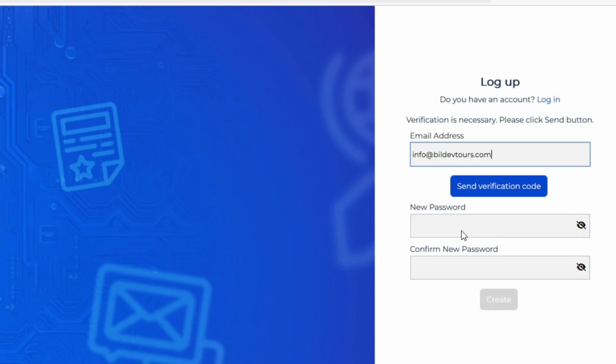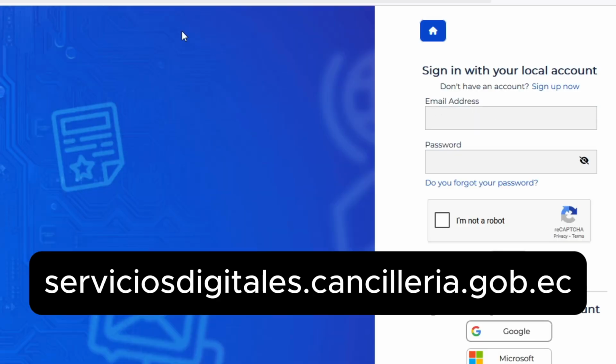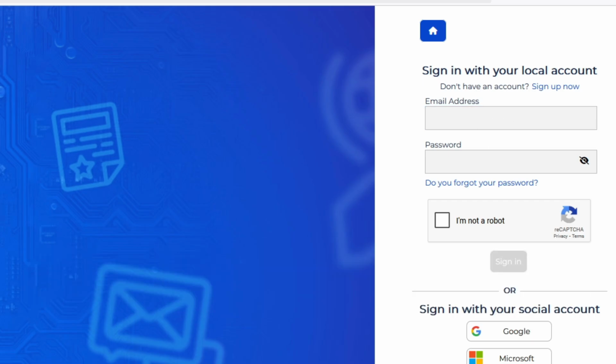After you have your password, what you do is enter again serviciosdigitales.cancilleria.gov.ec and then you put your email information and your password. So let's assume you already have that. So we enter here. We put the email address, we put the password, the CAPTCHA code, I'm not a robot. Sometimes it's automatically selected. Otherwise, you have to choose the figures according to the instructions and then click on sign